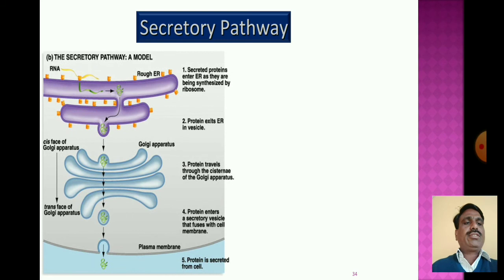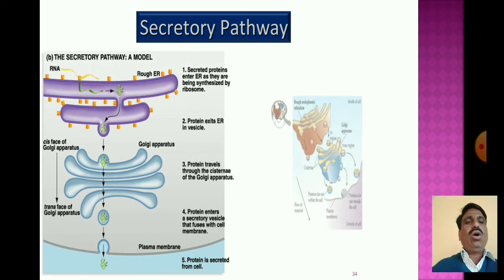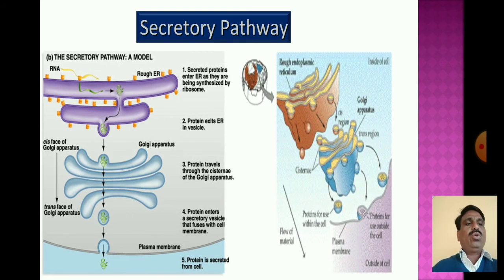It is very important to understand how this pathway secretes the substances.